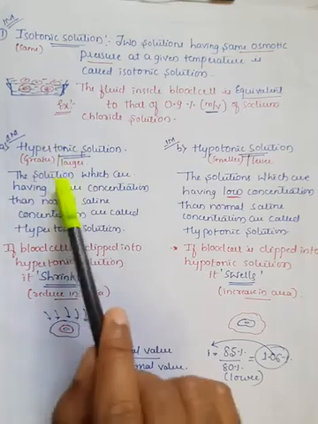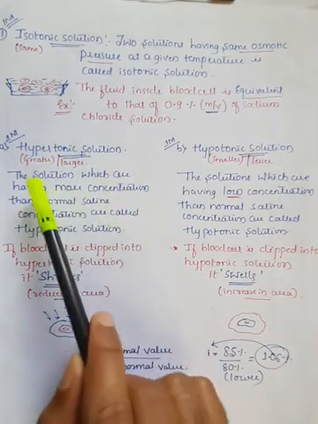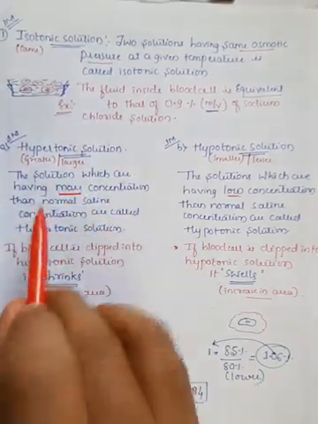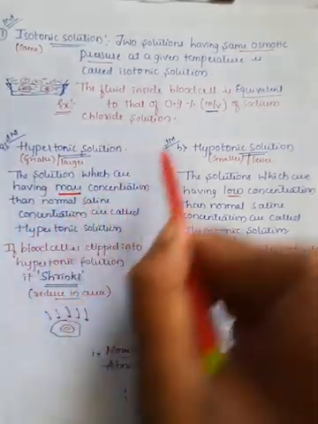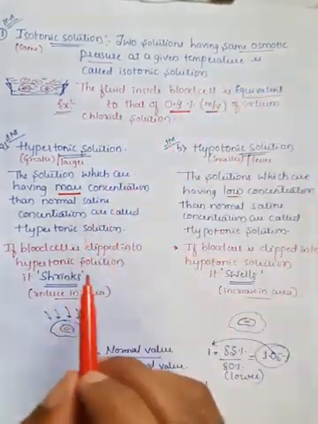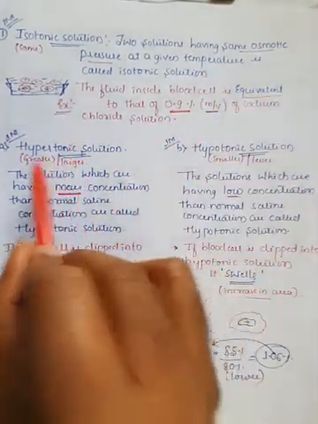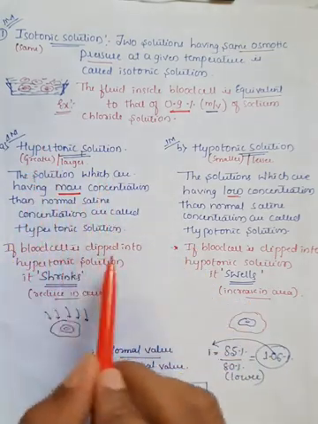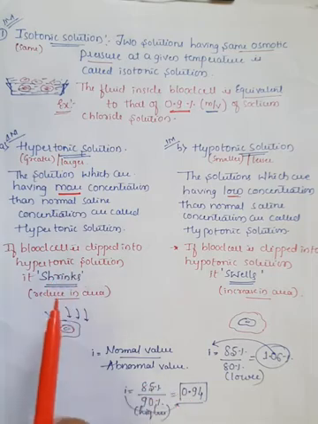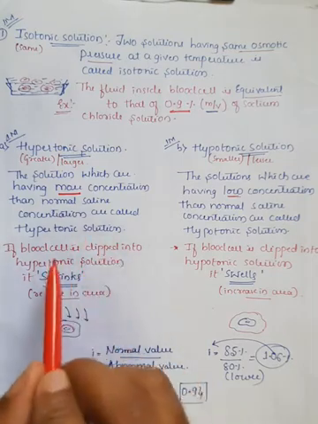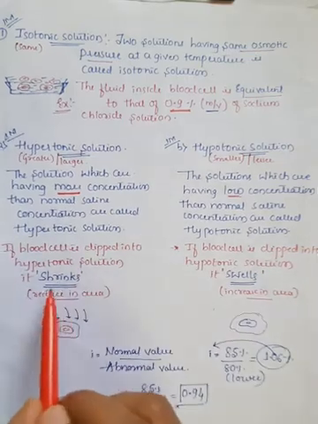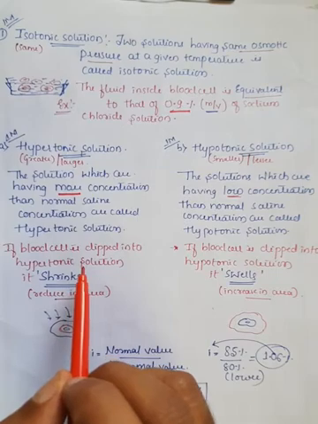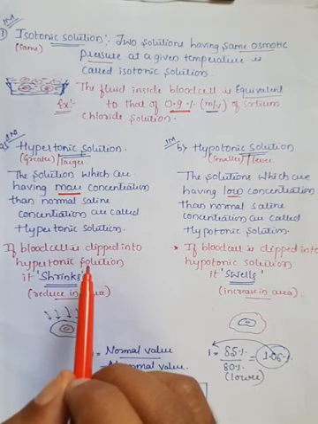Very important: the solution which has more concentration than the normal saline concentration, which is 0.9%, is generally called a hypertonic solution. If you take a blood cell and dip it in a hypertonic solution, it will shrink or reduce its area, because the concentration of molecules present in that solution is more.